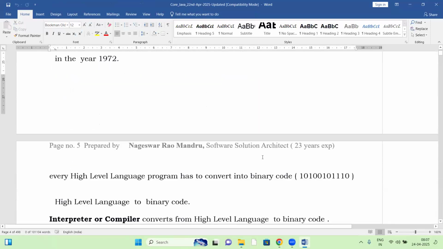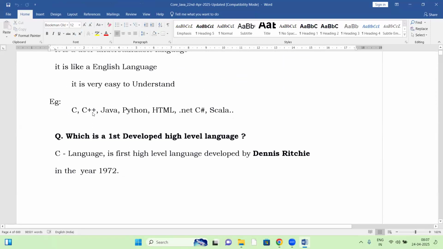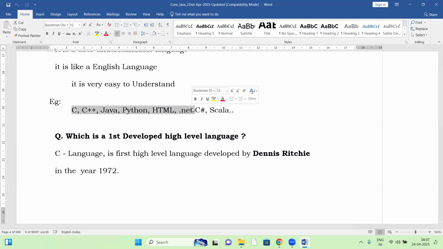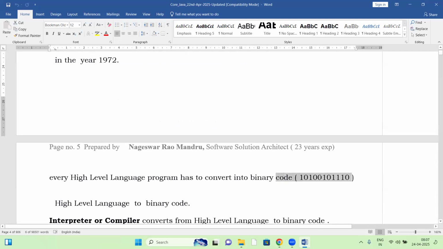See, here high level language to binary code. Every high level language program has to convert into binary code. Otherwise, the system cannot understand. See, C program, C++, Java, Python: the system cannot understand these programs, right? All these programs have to convert into binary code. The system understandable language is binary code, in zeros and ones format. So every program has to convert into binary code only.